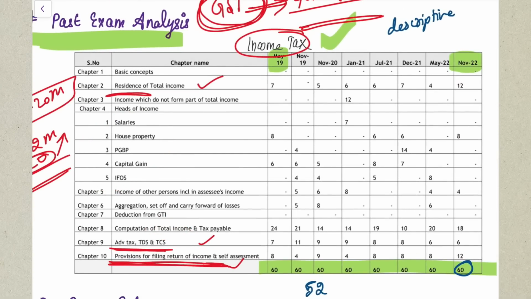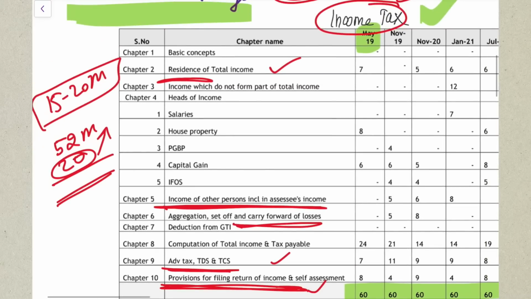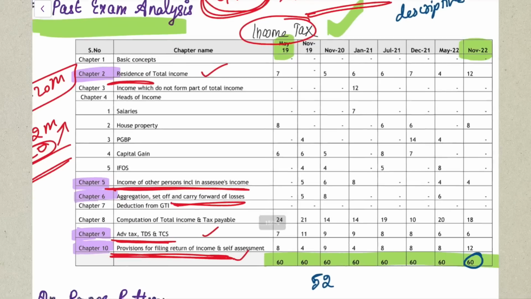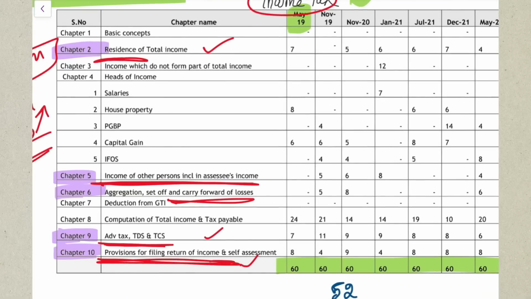Along with that, please also try to cover your clubbing of income, that is chapter number 5, and set off and carry forward, chapter number 6. Try to cover these chapters and go for your examination. It will be more than enough if you're doing your GST well. So chapter number 2, chapter number 5, 6, 9 and 10. Cover these chapters and go, and this will definitely help you get a minimum of 30 marks in your examination. Yes. These are pretty easy chapters also and will not take you that much time. So that's why I've selected these chapters.